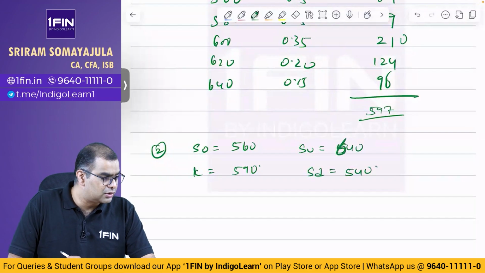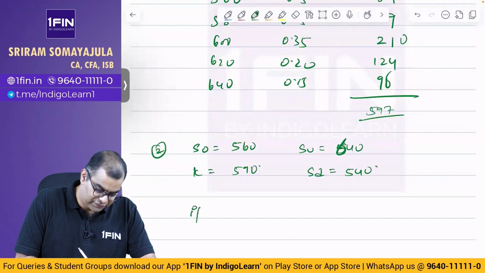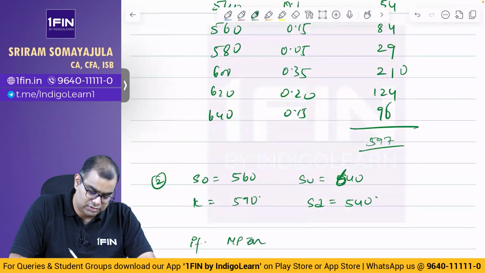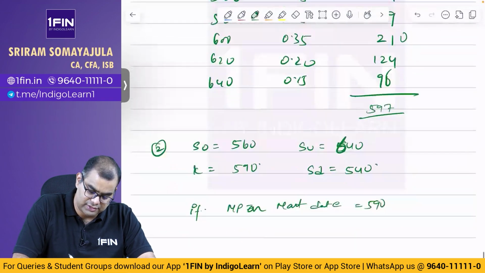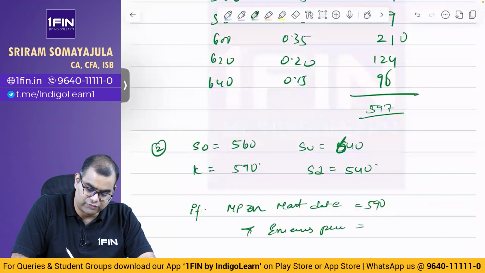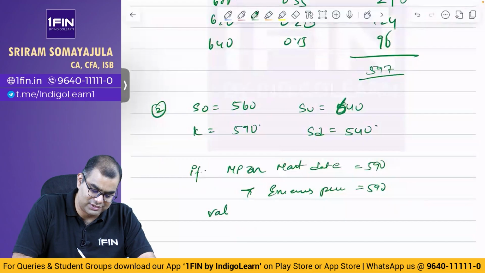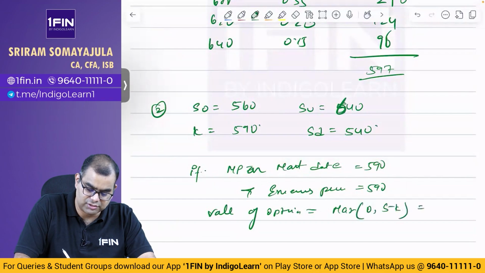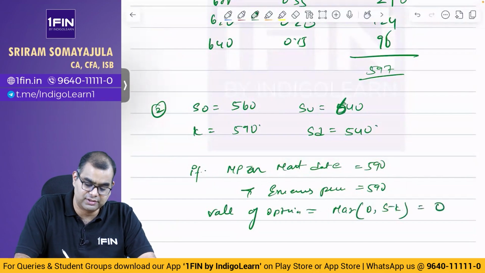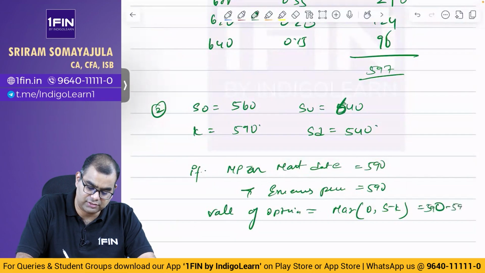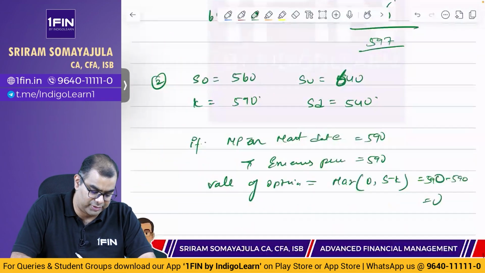Okay, இது கொடுத்தா, value of call option at end of 3 months if exercise price prevails, if market price on maturity date is equal to 590 and exercise price is equal to 590, value of option is 0 இல்லையா, is equal to max of 0 comma S minus K is equal to 0. 590 minus 590 is equal to 0. அவ்வளோதான். இது ஒன்றும் பெரிய விஷயமே கிடையாது.